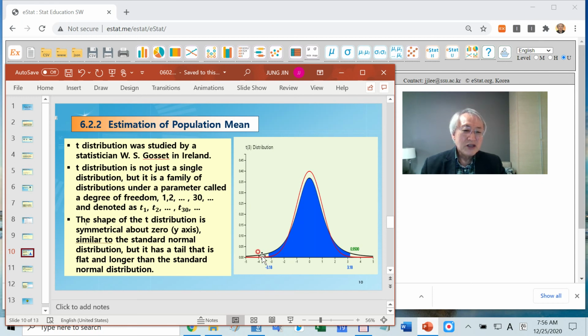The T3 is flatter than standard normal. Therefore, if you have a small sample size, you have to use this T. But fortunately, if the sample size is large, let's say 50, 100, this T distribution is very close to standard normal, then you can use a similar formula to the previous one.